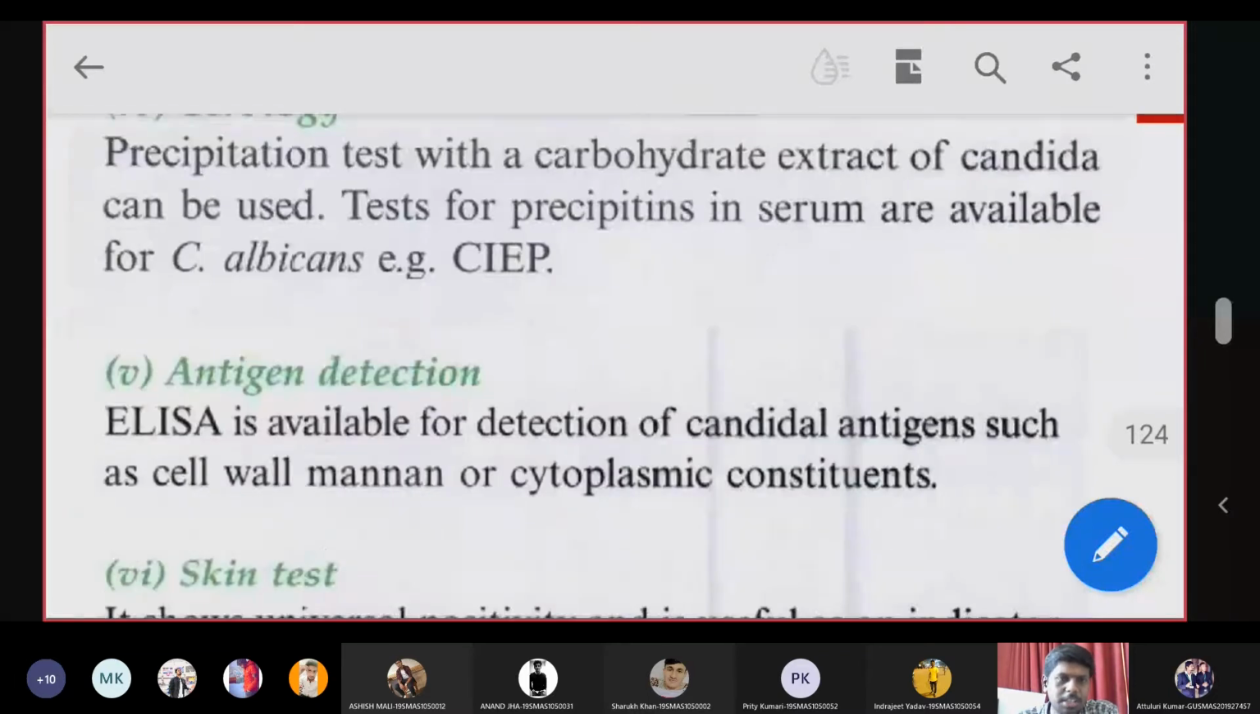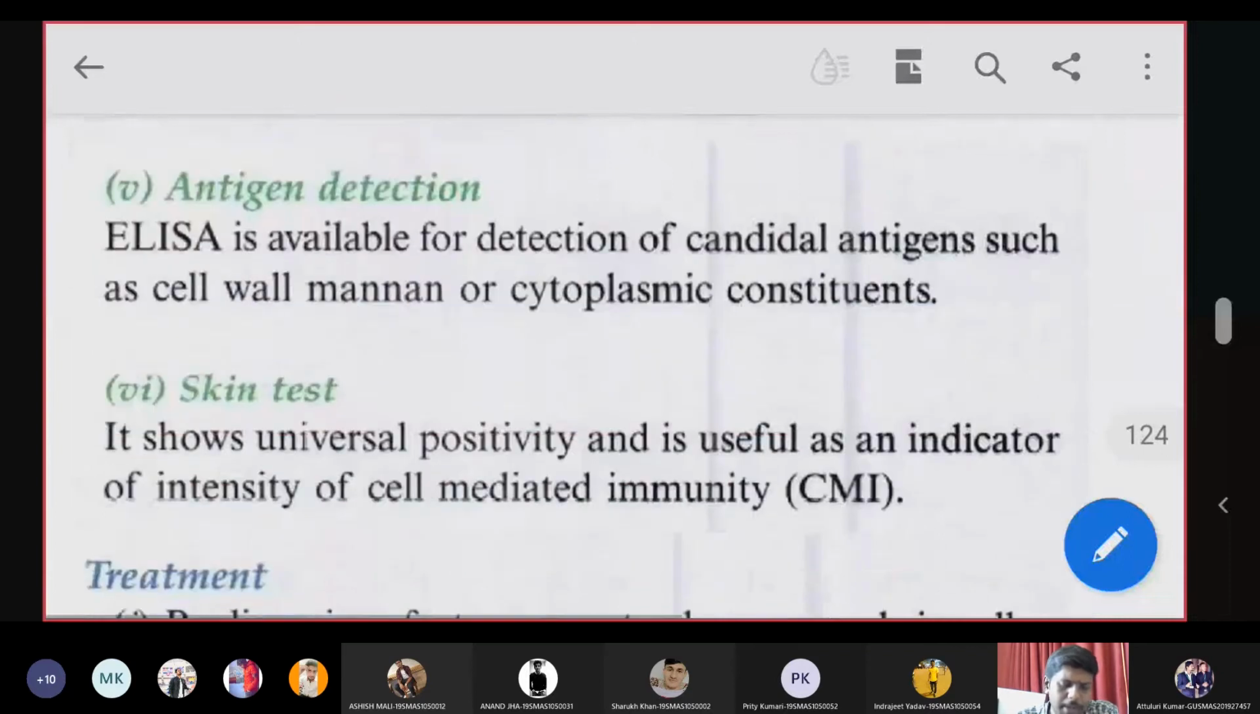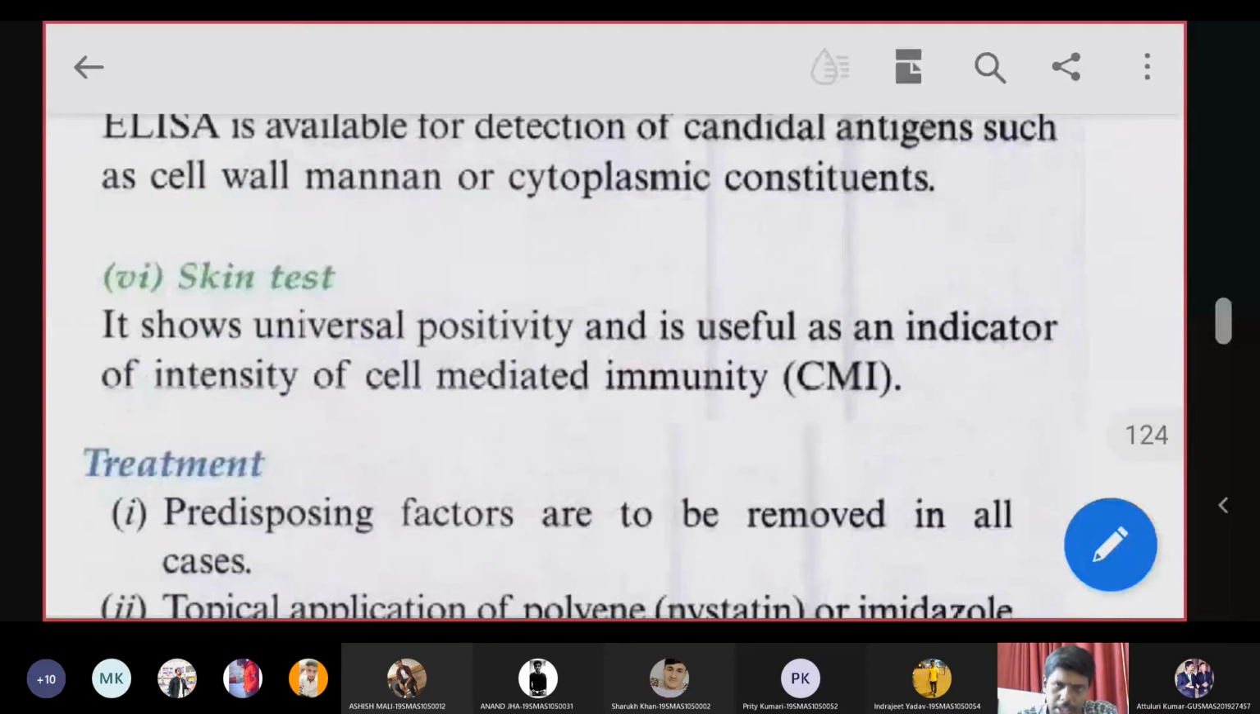Then antigen can be detected by ELISA test. So ELISA test is available for the detection of this antigen of the yeast cell. Then skin test. This skin test is mediated by cell-mediated immunity. So it shows universal positive and it is useful as an indicator of intensity of cell.